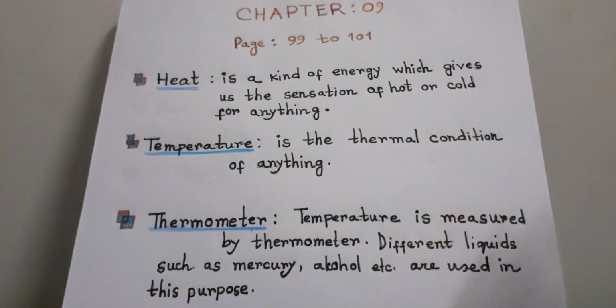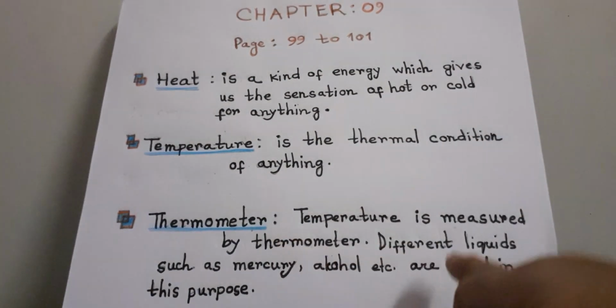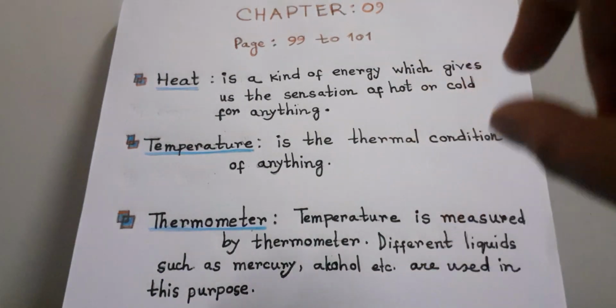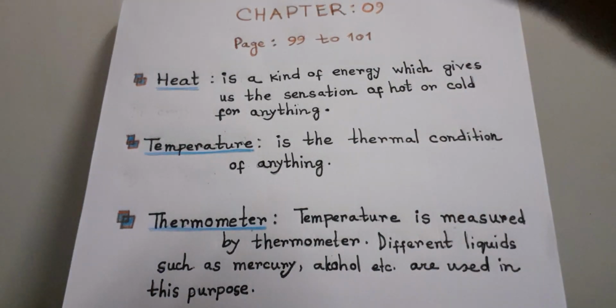Through a thermometer, we measure temperature. Different liquids such as mercury and alcohol are used for this purpose. We know that when we feel fever, we use a thermometer. There are different types of thermometer, but basically we use the Fahrenheit thermometer for measuring our fever. The temperature is measured by the variation of volume of this liquid. This liquid moves very quickly due to the application of heat.